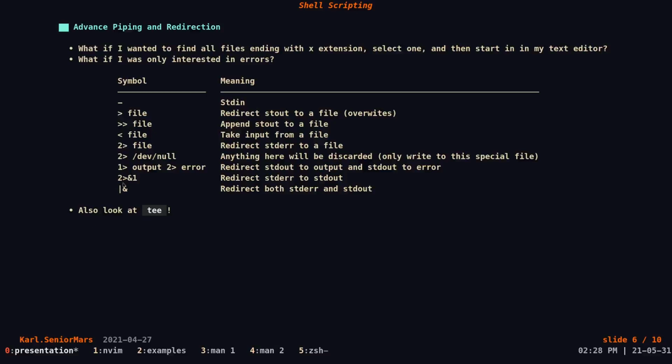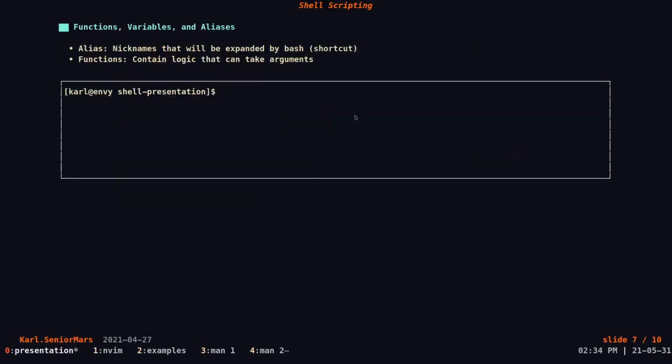Finally, I would like to note that there's also this special directory/file called /dev/null. If you redirect anything to it, it will be automatically discarded. If you're going to write shell scripts, it's pretty useful to look at. So now that we have gone over the basics, let's move on to actual shell scripting.